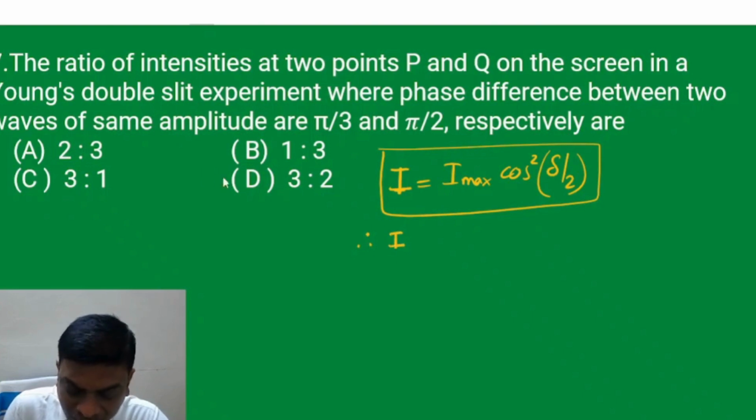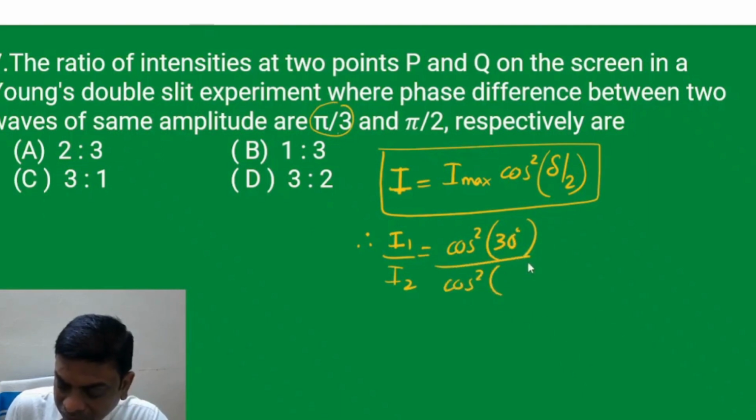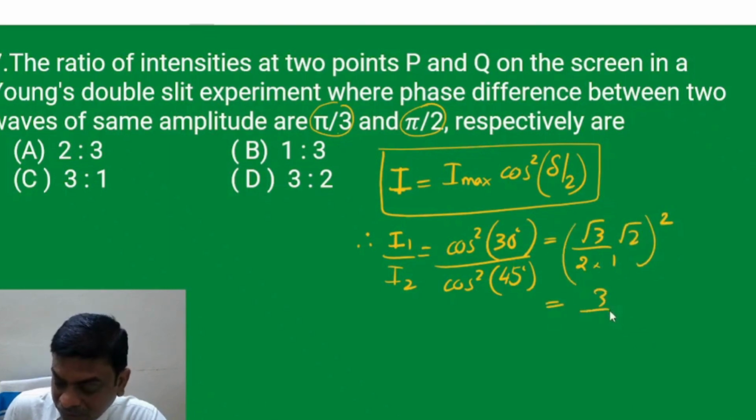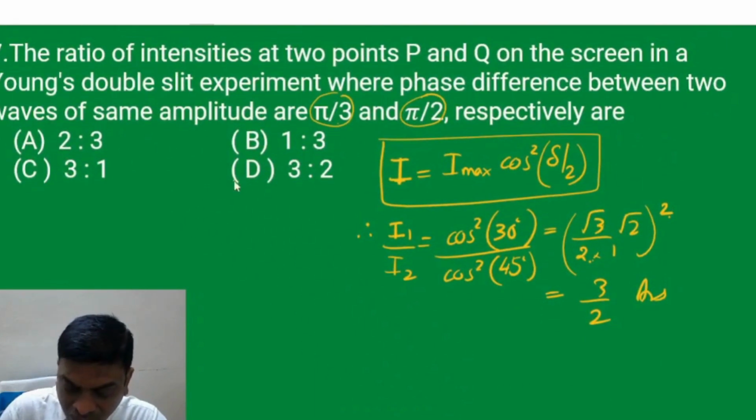So basically, the ratio of intensities will be the ratio of cos square of half the angles. In the first case, it is 60 degrees, so half of 60 is 30. In the second case, the phase difference is 90 degrees, so half of 90 is 45 degrees. So this will be root 3 by 2, and this will be 1 by root 2. So basically it is 3 by 2 is the answer, because root 2 gets cancelled under root 3 by root 2 whole square. So 3 is to 2 is the answer.